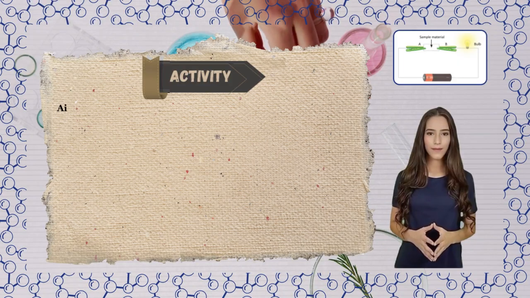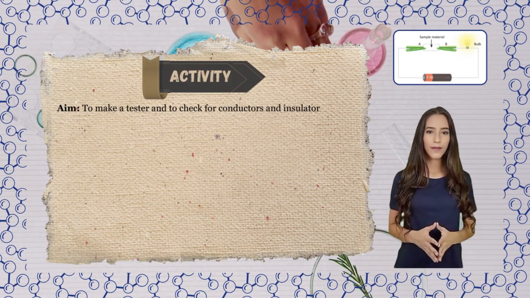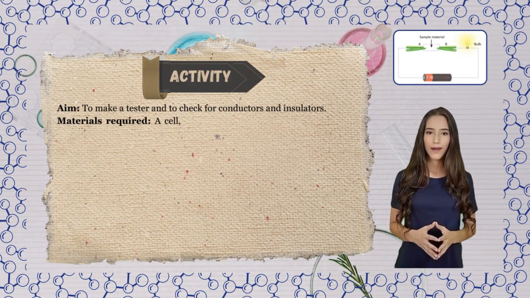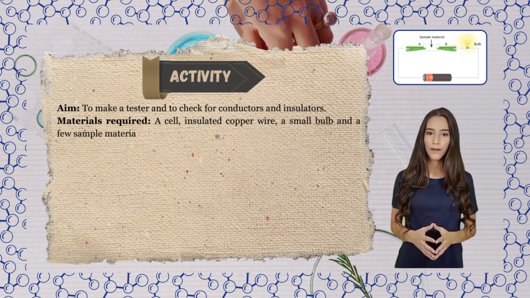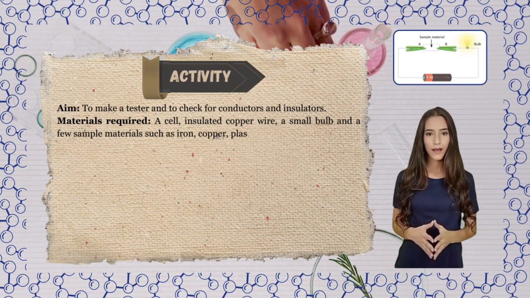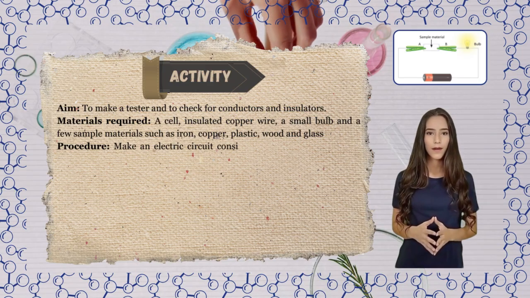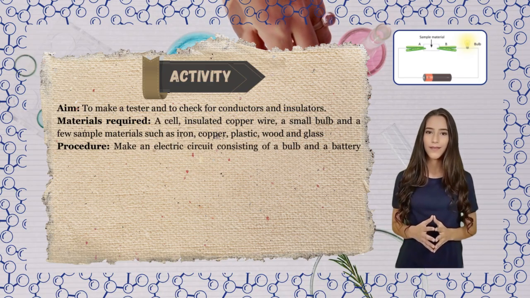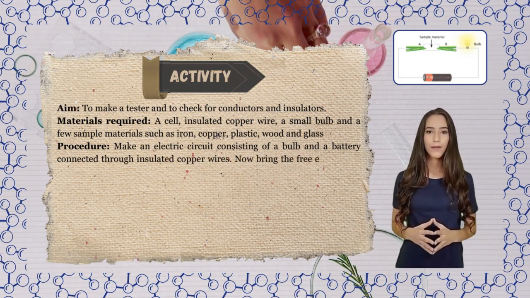Activity. Aim: to make a tester and to check for conductors and insulators. Materials required: a cell, insulated copper wire, a small bulb, and a few sample materials such as iron, copper, plastic, wood, and glass. Procedure: make an electric circuit consisting of a bulb and a battery connected through insulated copper wires.